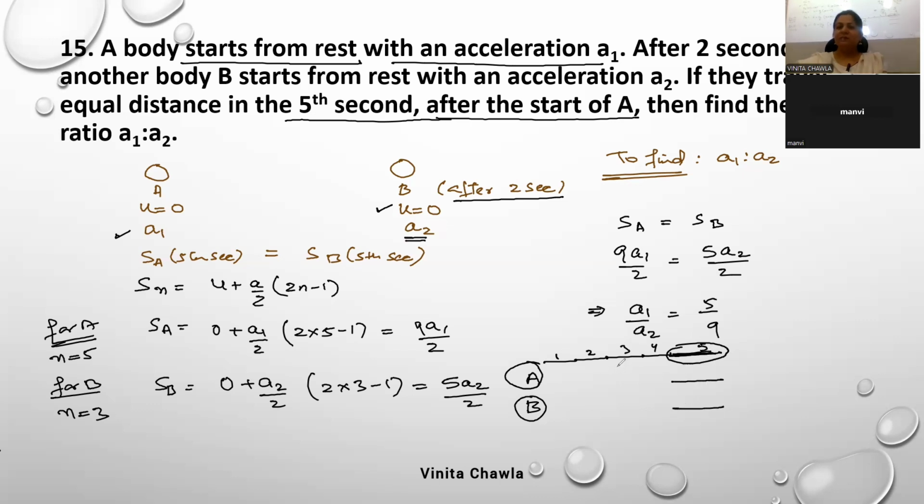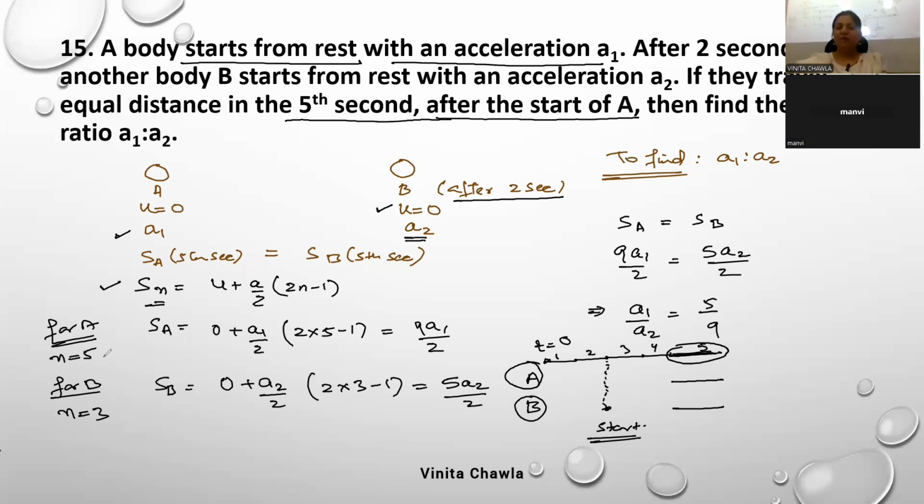But the problem is that a has started at time t equals 0. a started here, and b has started its journey after 2 seconds. b started its journey at this time. This is the formula for distance traveled by the object in nth second. It's u plus a by 2, (2n minus 1). n is the nth second in which we are finding the distance, u is the initial velocity, a is the acceleration. Now for object a, this is fifth second.